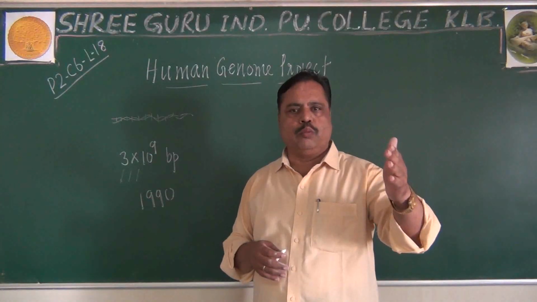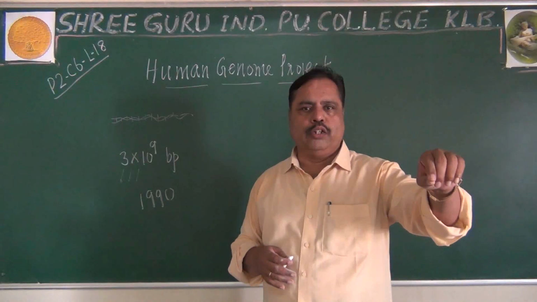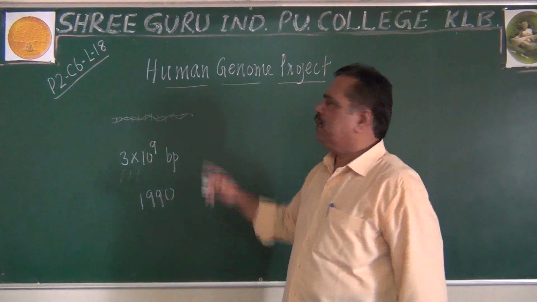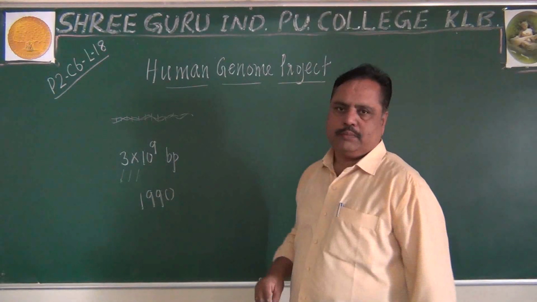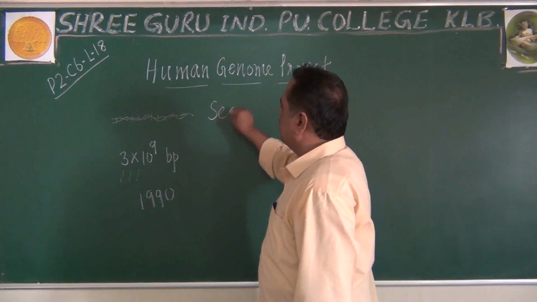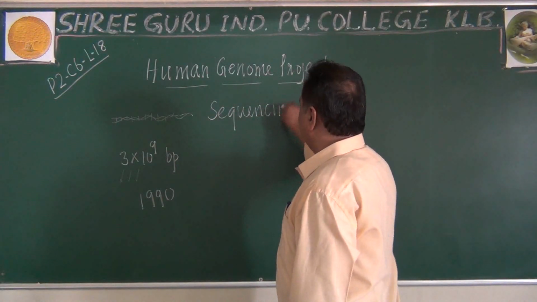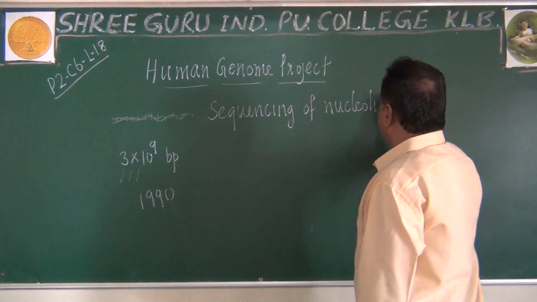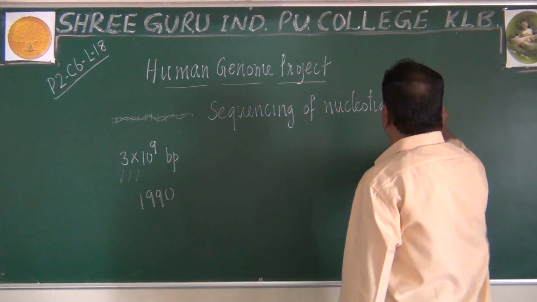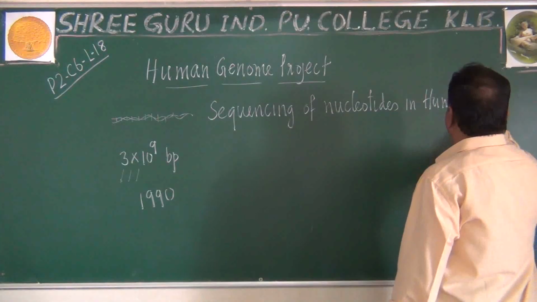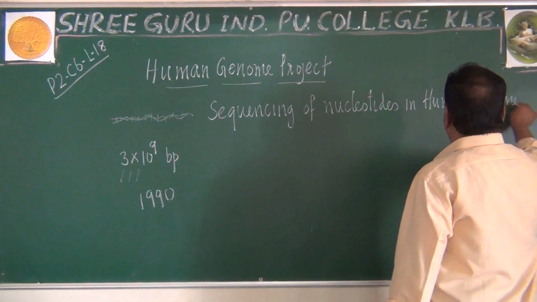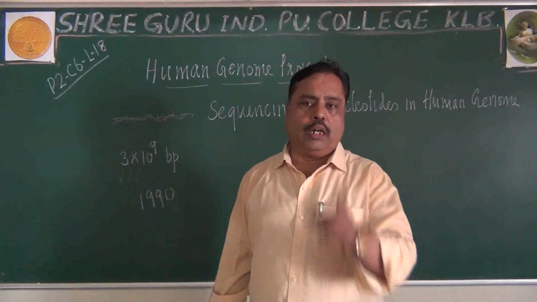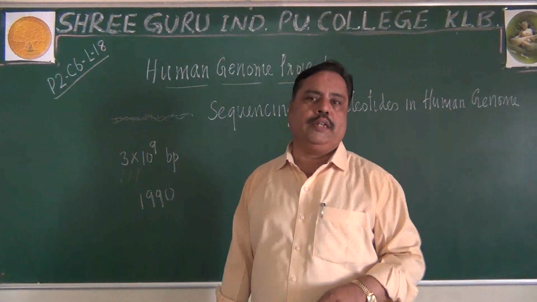Which is the first chromosome? In that, which is the first nucleotide? Which is the second, like that? That sequencing of the human genome is called the Human Genome Project. So, what is the Human Genome Project? It is nothing but the sequencing of nucleotides in the human genome. So we sequence the nucleotides one by one, not genes; it is nucleotide sequencing.